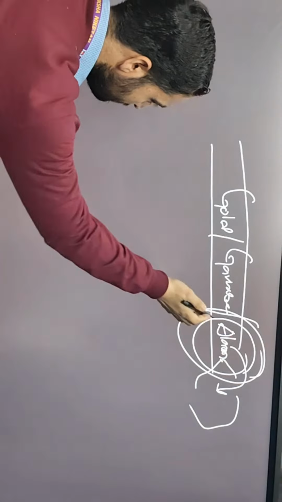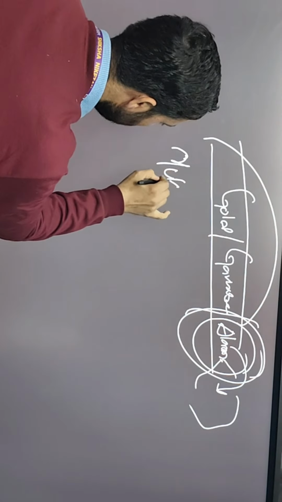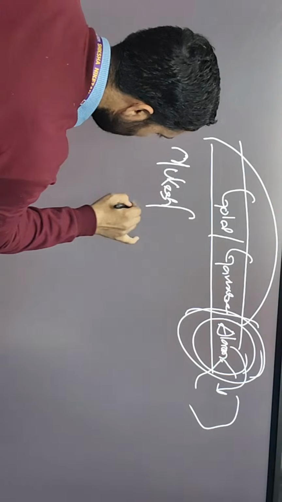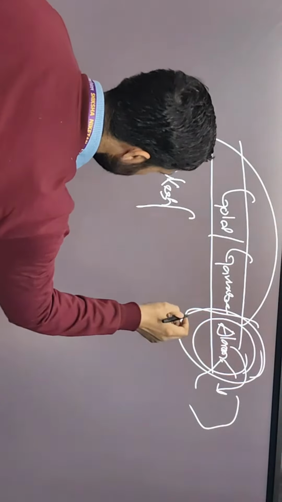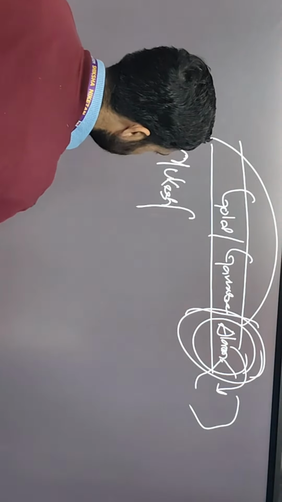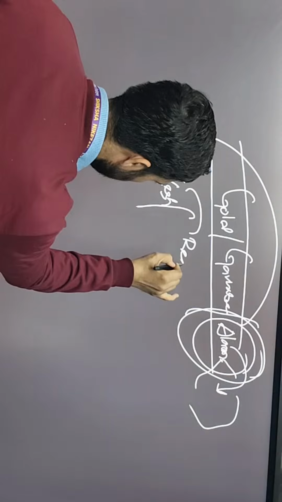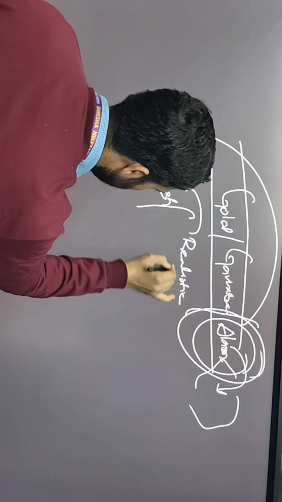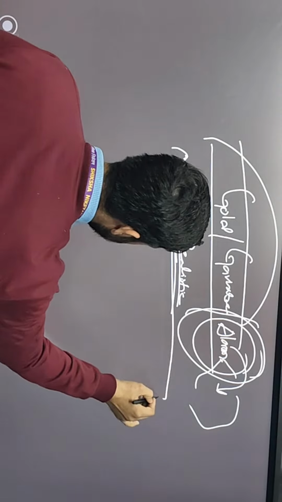In contrast to this, we have Mukesh, who was a very realistic kind of person. Alam was not realistic. He was unrealistic, and Mukesh was realistic. Mukesh had this mindset. Mindset of what?